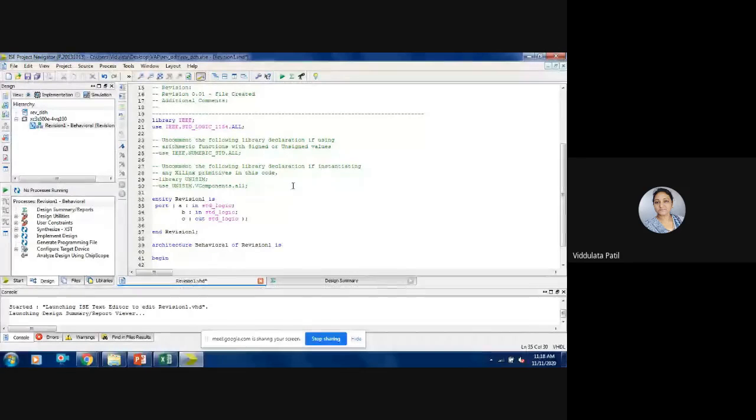Now, if suppose there are a number of ports that are of the same type, then instead of writing these separate lines, here you can see that A and B are the same type of ports, so you can skip this line and just make a comma and then another port, that is B. Okay, so A comma B.